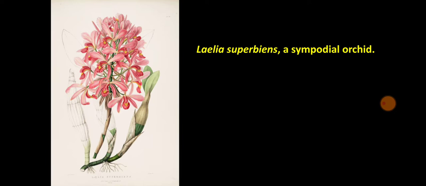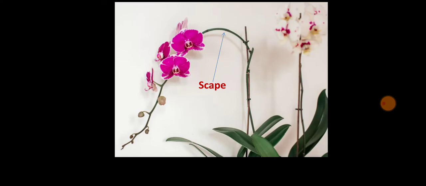So here the example of Laelia superbiens, that is a sympodial orchid. Here you can see the terminal inflorescence, the bud has terminated into an inflorescence, and then the growth is continued by forming the lateral buds which are forming the pseudobulbs. So this is a sympodial orchid. This is a scape. Scape is a type of stem which is bearing on its top inflorescence or flowers.